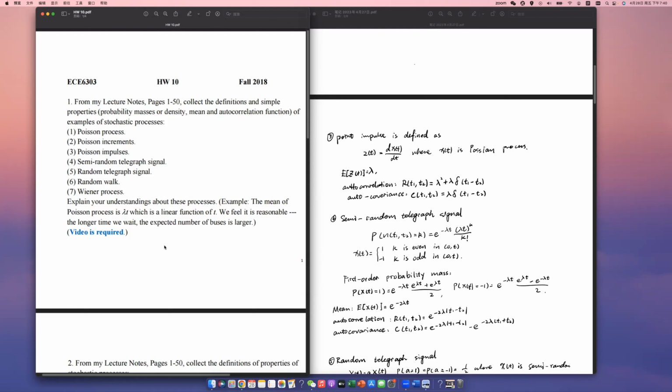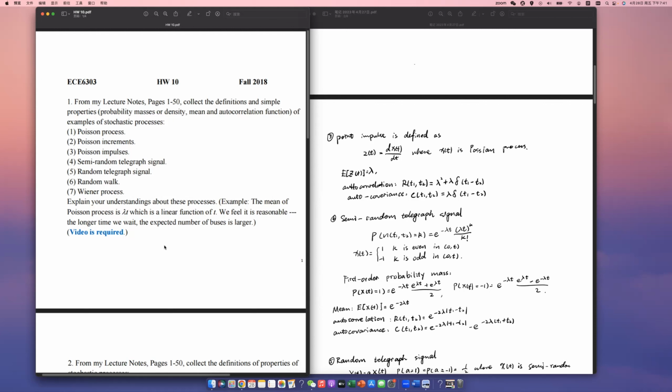And the semi-random telegraph signal: P(N(0, t) equals k) equals e to the power of negative lambda t times (lambda t) to the power of k over k factorial, and X(t) equals 1 if k is even in (0, t), and minus 1 if k is odd in (0, t).